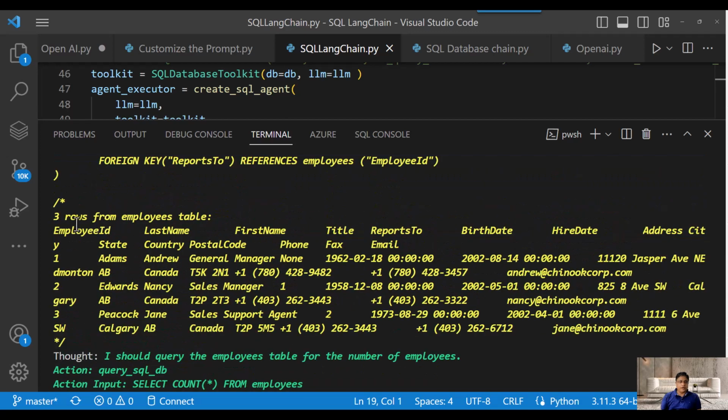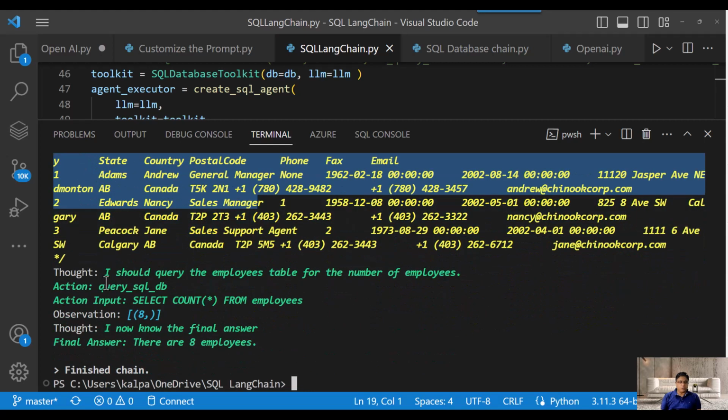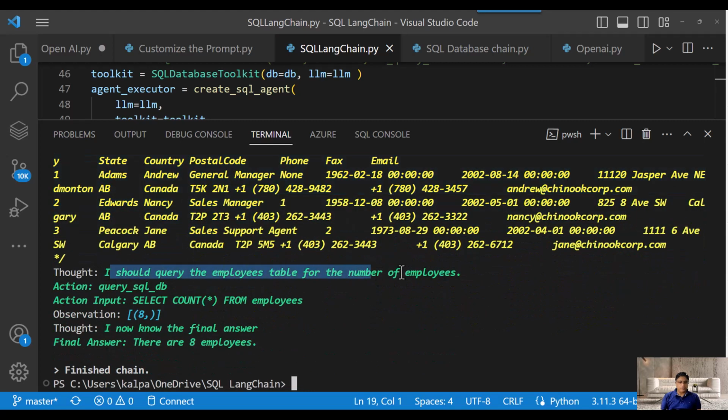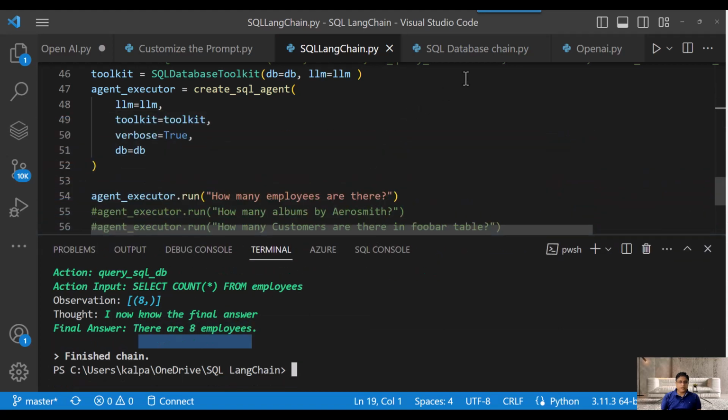It also gets three rows from the employee table. Then it has a thought that okay, I should query the employee table for the number of employees. Then it creates and fires this query, and based on that query it gets the outcome. Finally it says that now I know the outcome, I don't have to call any database agent, and this is the final answer it provides to you. So this is how the whole agent works, right?